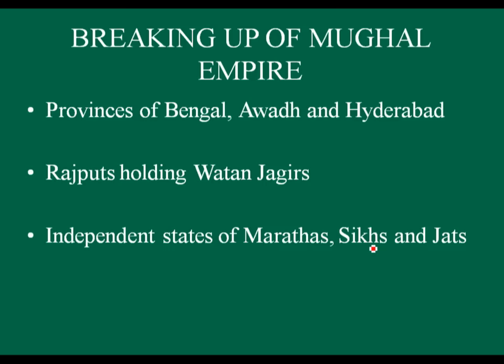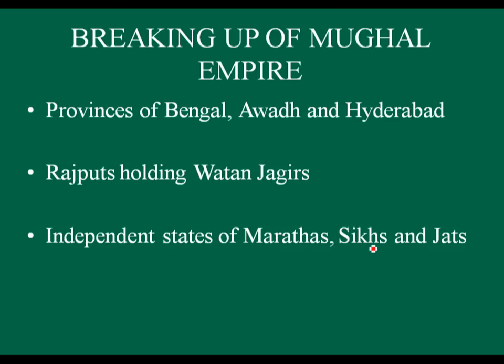Now, for the sake of convenience, we have divided the later Mughal empires into three categories. In the first category, we will learn about the provinces of Bengal, Awadh and Hyderabad.